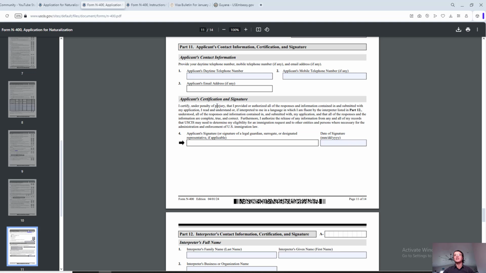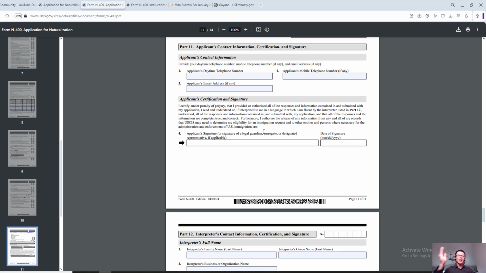All right. Applicant certification and signature. I certify under penalty of perjury that I provided and authorized all of the responses and the information contained, basically all the information that you provided in the application is correct and true, to the best of your knowledge. All right. So date of the signature, and obviously you can't sign it on the computer. You would have to print it out and sign it.